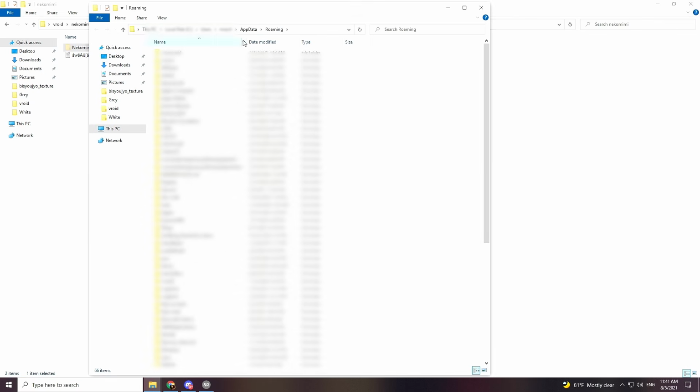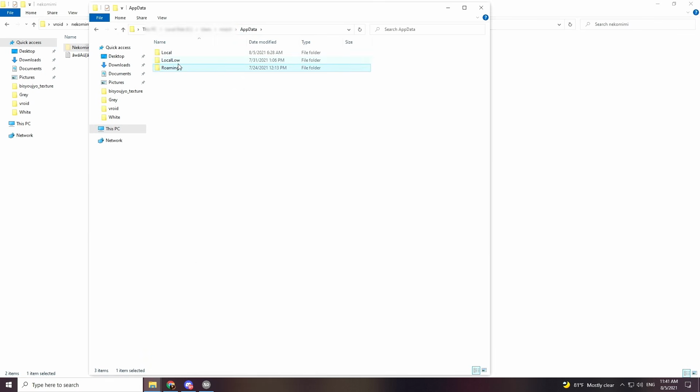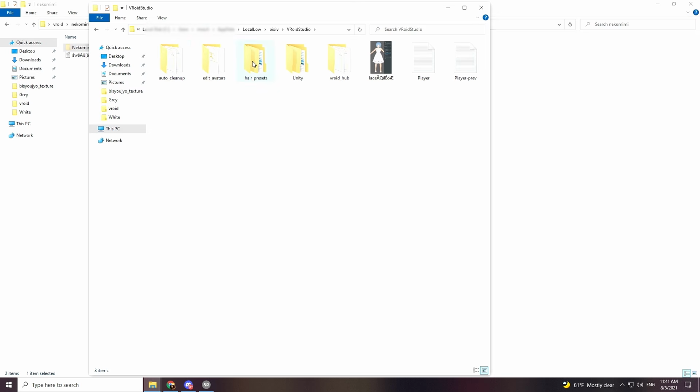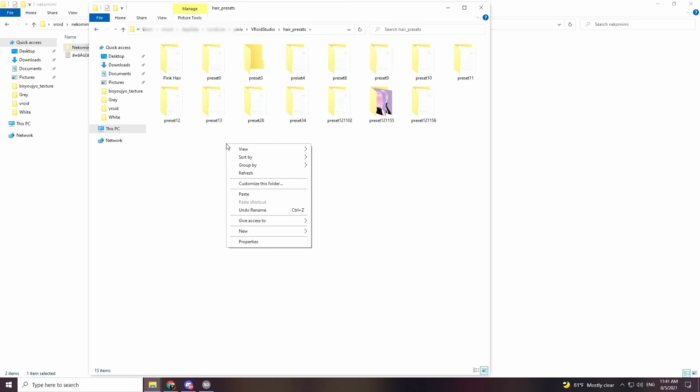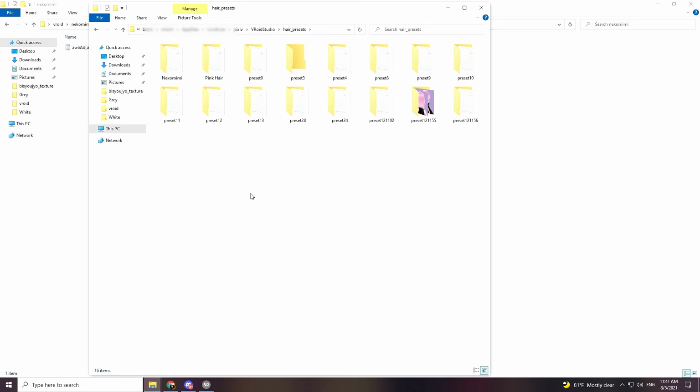Then from here, you're gonna go back and click on AppData, then Local Low. Then you're gonna go all the way to Pixiv, then VRoid Studio. And here you will see your hair presets that you can now just paste the folder into. And that's how you add hair presets onto your VRoid Studio application.